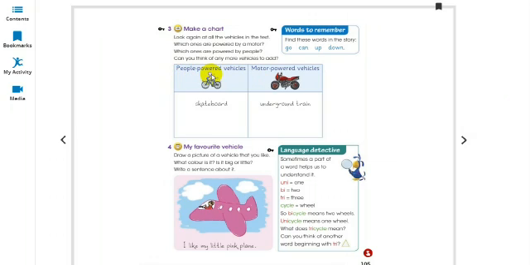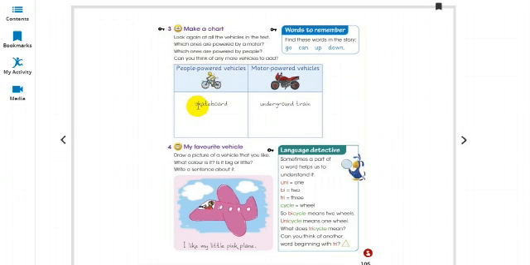That means the vehicles which needs the energy of the person using the vehicle, and the motor powered vehicle is where you do not need to put any energy on the vehicle. The vehicle starts with the motor or the machine.